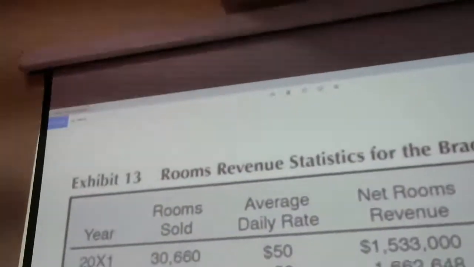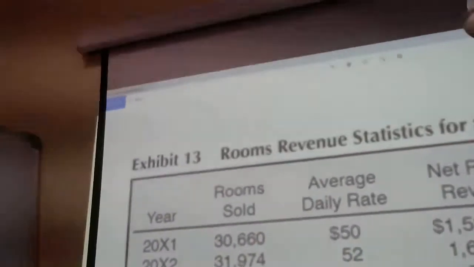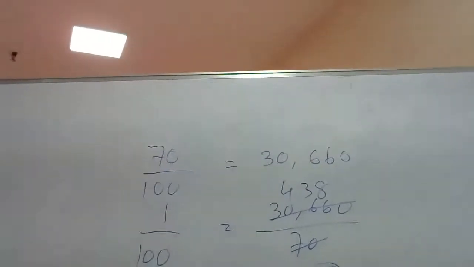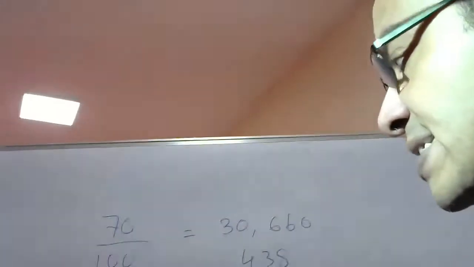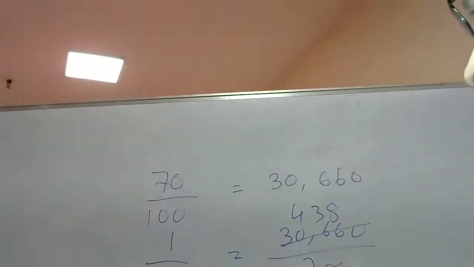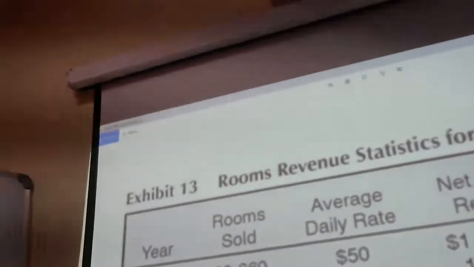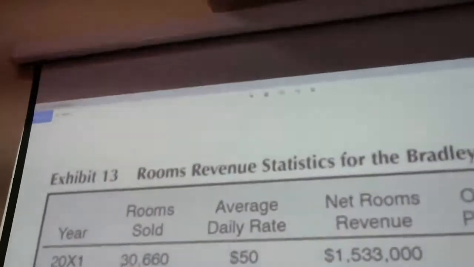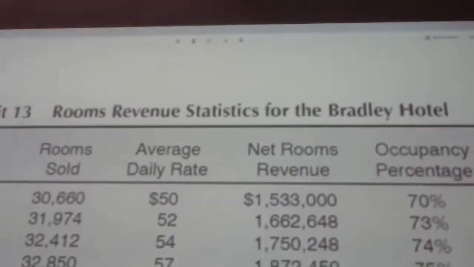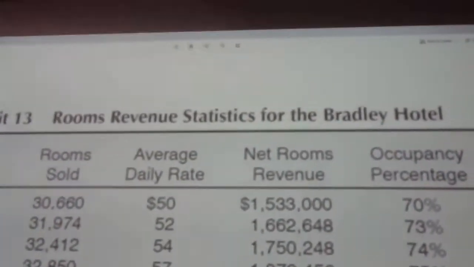So this is how we can calculate that this hotel is a 120 room hotel. If you sell a 120 room hotel for 365 days in a year, you will get 43,800 rooms. Now here the occupancy percentage is showing as 70%. All right. So the rest of the rooms have not been sold.